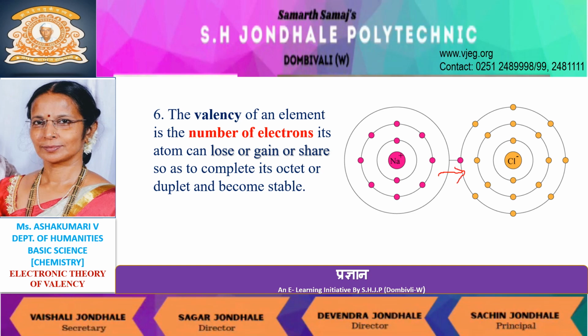Hence, sodium loses its outermost orbit and attains a stable configuration of nearest inert gas element, neon.